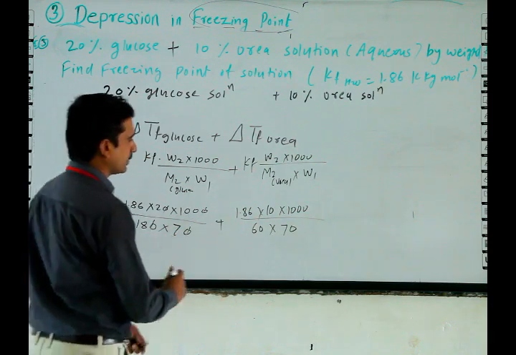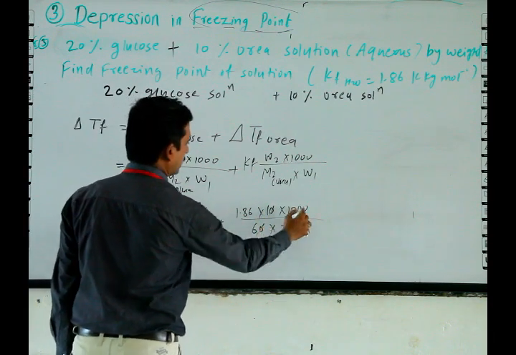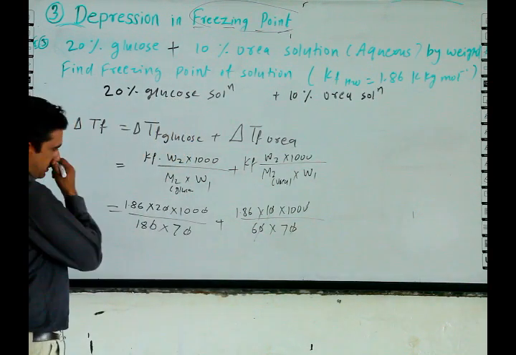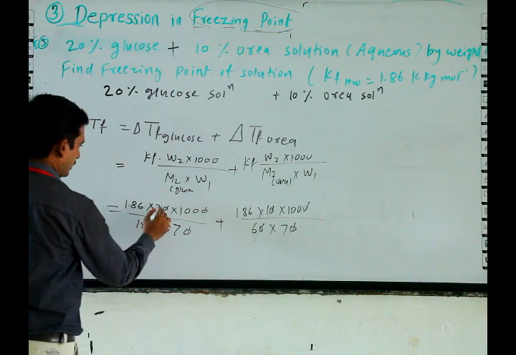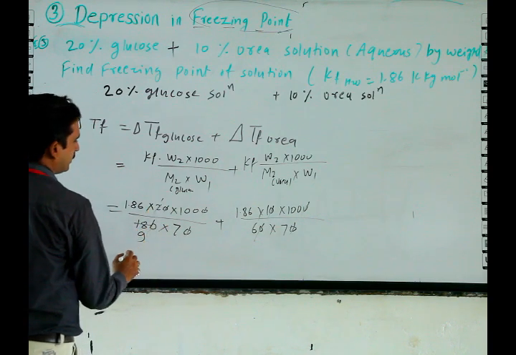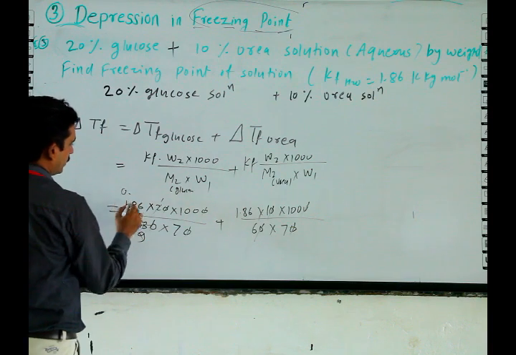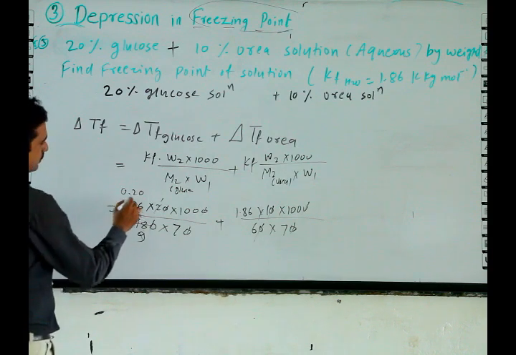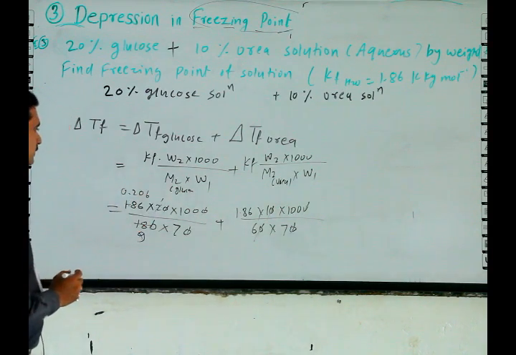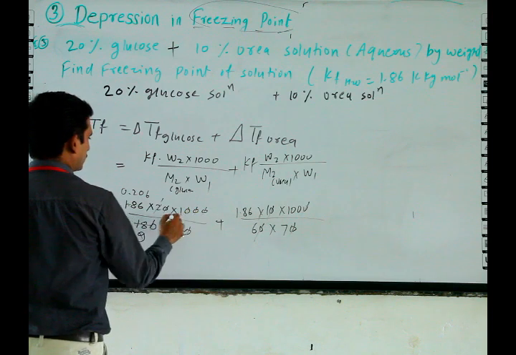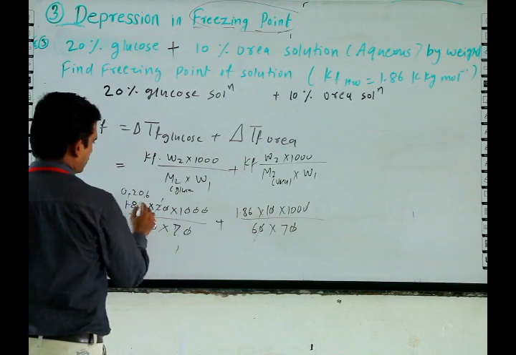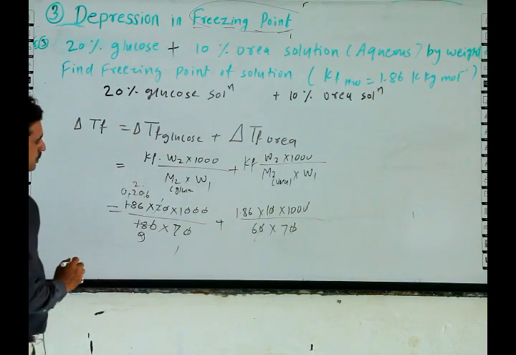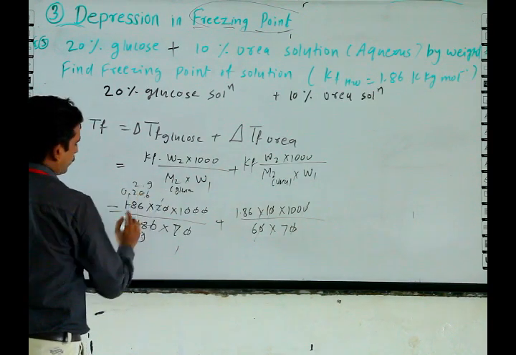Here 10, here 2.9, 0.206, 2 zeros gets here and 7, 2.9.